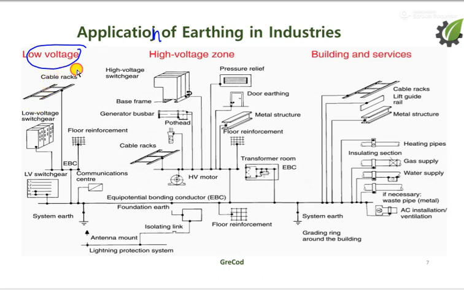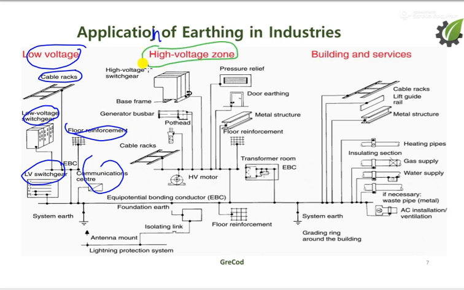So here we have to earth the cable racks and cable trays. We can earth the low voltage switchgear, floor reinforcement, LV switchgear, and communication centers. Another thing is that we have high voltage zones. In our plant, first we take the high voltage into the transformer and then step it down into a lower voltage, like 415 volt in India.